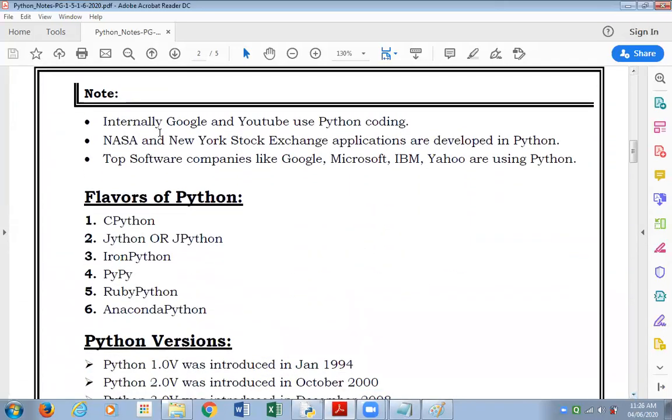Note, internally Google and YouTube use Python coding. That means they themselves are using a lot of coding done in programs made in Python. NASA and the New York Stock Exchange also have applications developed in Python. Top software companies like Google, Microsoft, IBM, Yahoo are also using Python.